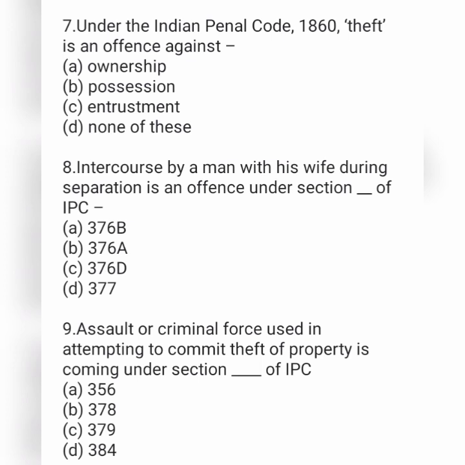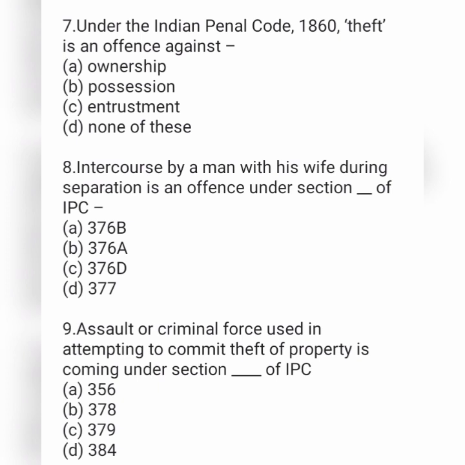അടുത്തത്, under the Indian Penal Code 1860, theft is an offence against option A ownership, option B possession, option C entrustment, and option D none of the above. അടുത്തത്, intercourse by a man with his wife during the separation is an offence under section dash of Indian Penal Code. Option A section 376 B, option B 376 A, option C 376 D, and option D 377.